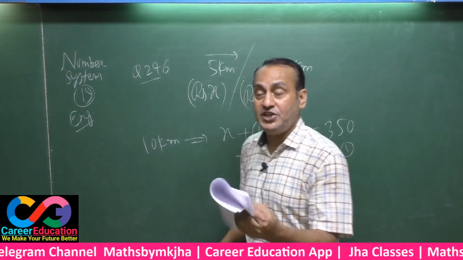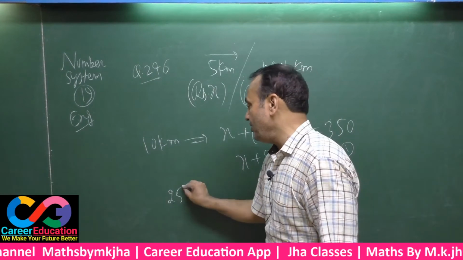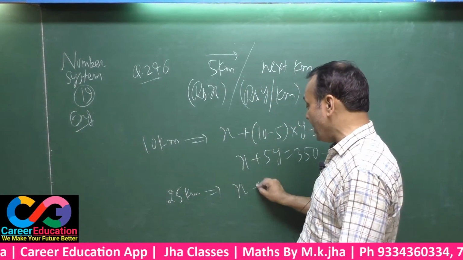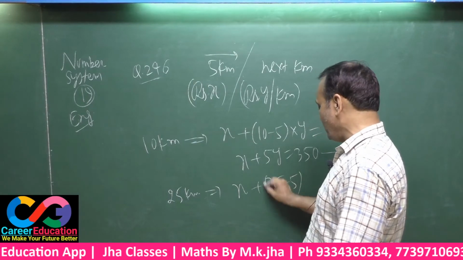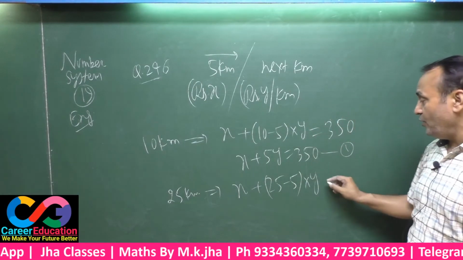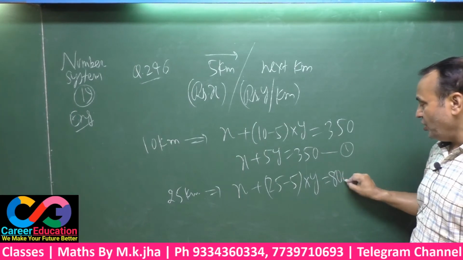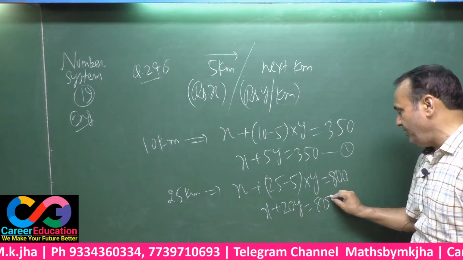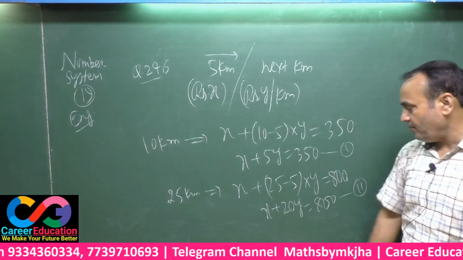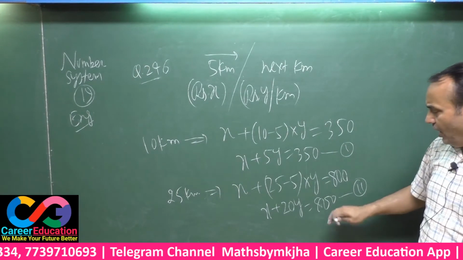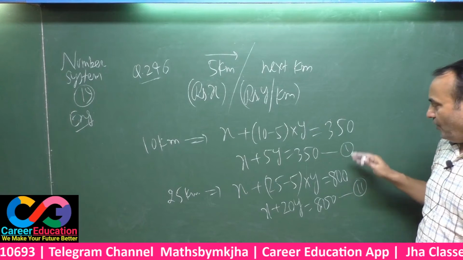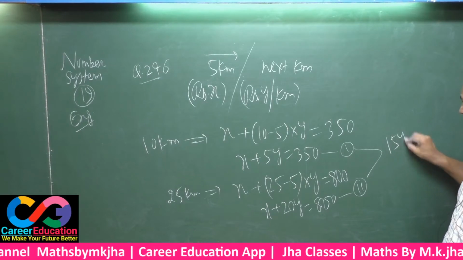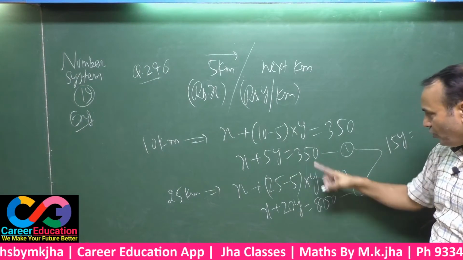Again, for a distance of 25 kilometer, the total fare is rupees 800. That means for 25 kilometer, the fixed rate will be applied up to 5 kilometer, that is rupees X. Now 25 minus 5, that is 20 kilometer at the rate of Y rupees per kilometer. This will be 800, and again X plus 20Y equals 800. This is equation 2. Now verbally you can calculate here. After subtraction of equation 1 from equation 2, X will be cancelled, this will be 15Y equals 450. Now 15Y equals 450, so Y equals 30.